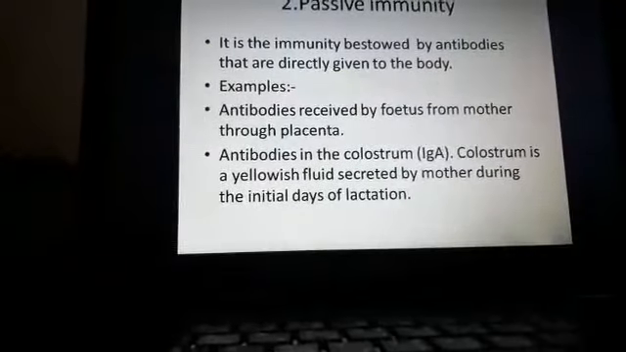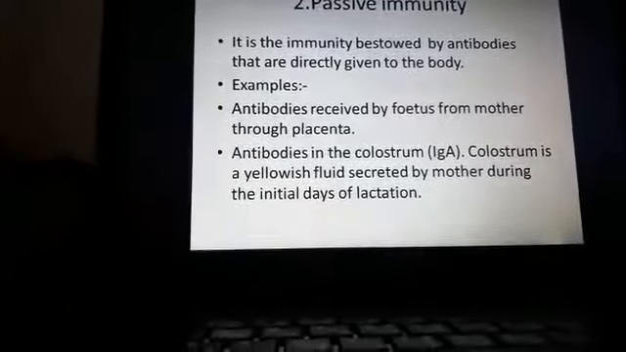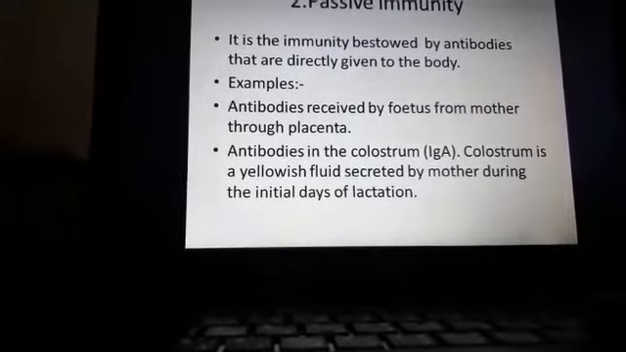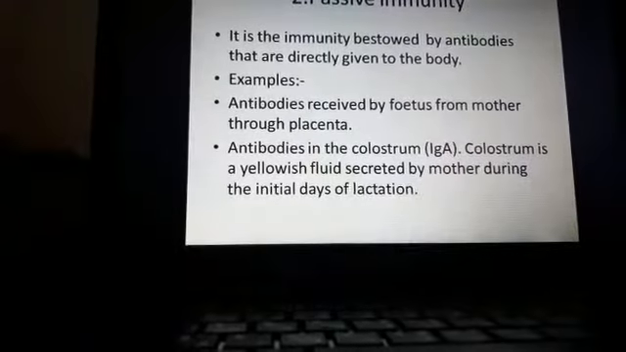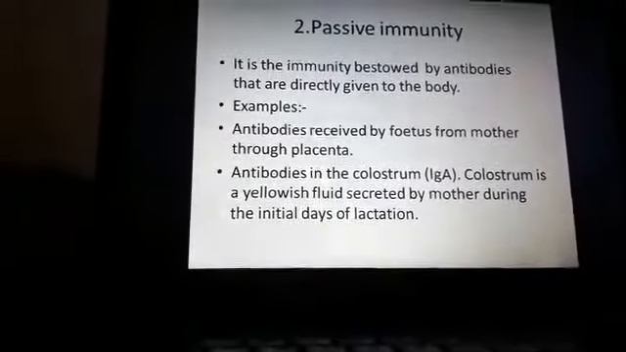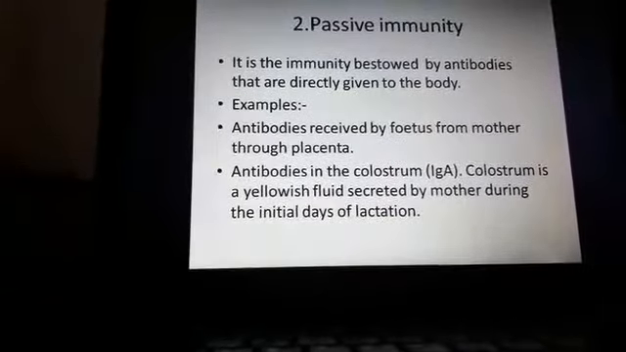When the fetus grows in the mother's womb, the placenta provides food and nutrients to the fetus. At that time, the antibodies are transferred and protect the fetus. That is the important example for passive immunity.